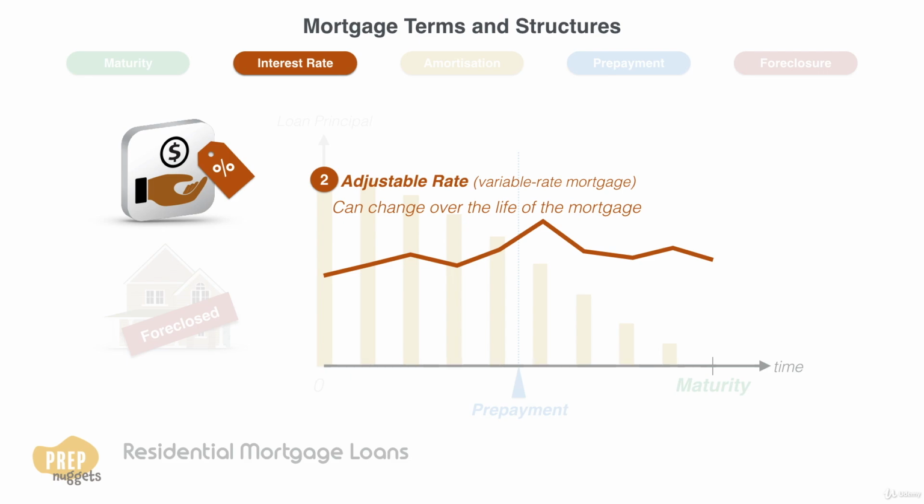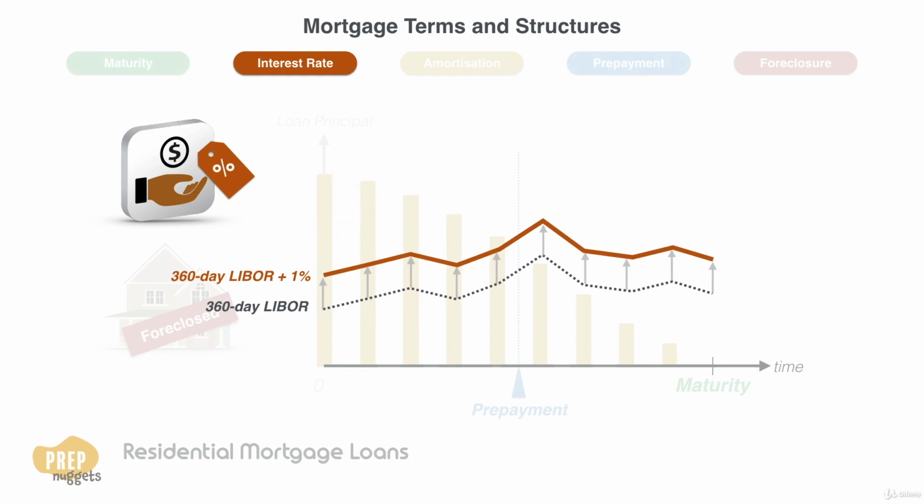mortgage. Such a rate is usually based on a market-determined reference rate. For example, the variable rate may be based on the 360-day LIBOR rate plus a 1% spread. The one-year US T-bill rate is another commonly used reference rate, although several other reference rates can also be used.